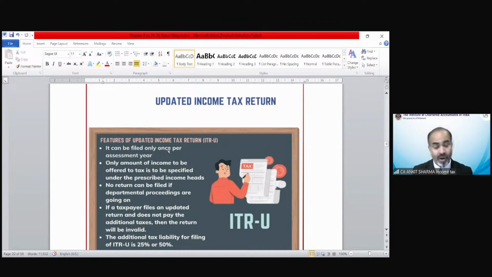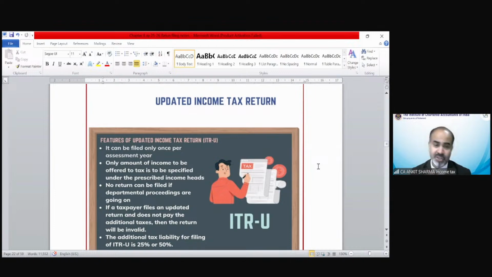Somebody asked, what if I have already filed my return of income up to 31st December? Can I also file an updated return of income? The answer is yes. Whether you have filed your income tax return up to 31st of December or you did not file it, in both situations you have the opportunity to file your return as an updated income tax return. We call it ITR-U. So the department has made a provision that you can still file your income tax return if certain conditions are fulfilled.